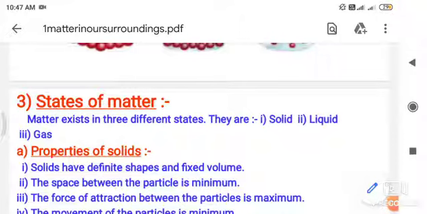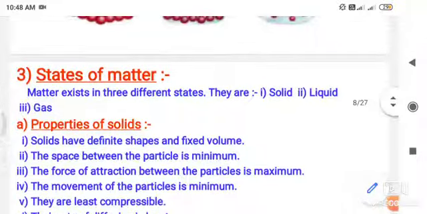So in this lecture today, we are going to see the states of matter depending on the physical state. Matter exists in different states. The first one is solid, after that liquid, and after that gas. So solid, liquid, and gases. We need to see the properties of each and every one, that means properties of solid, properties of liquid, and properties of gases. First we can see the solid.